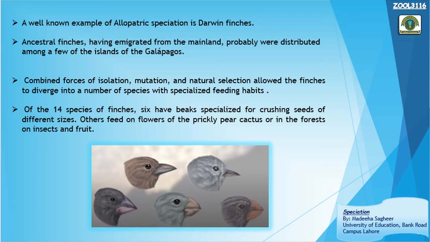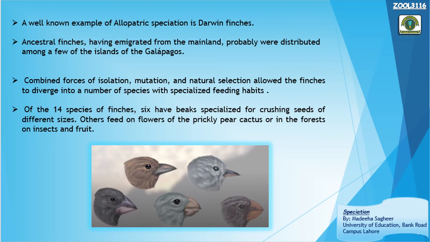After migrating to the different islands, each finch was subjected to different selection pressures. They adapted themselves to whatever was available on the islands as food, whatever resources were there. They needed to adapt to continue their life.